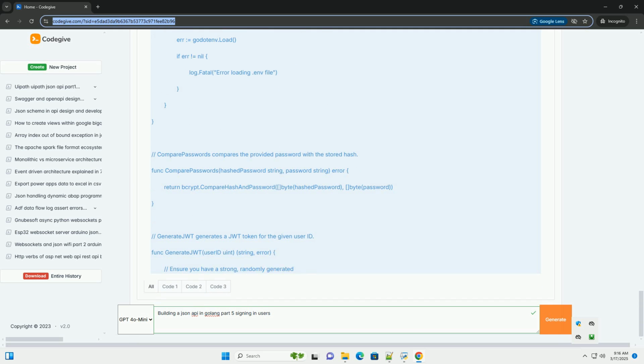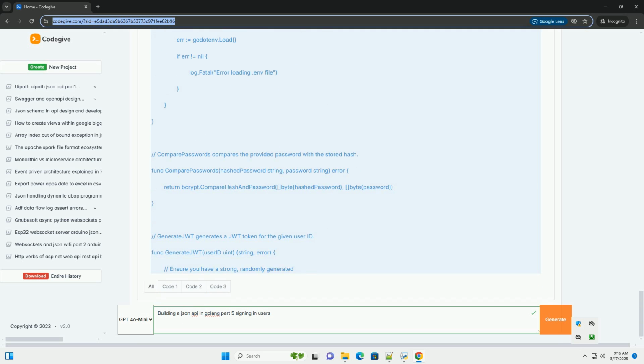Security headers: set appropriate security headers, for example X-Content-Type-Options, X-Frame-Options, Strict-Transport-Security, to mitigate various attacks. Logging and monitoring: implement logging and monitoring to track API usage and identify potential security issues. Complete example, main.go. Remember to replace your-project with your actual project import path and set the DATABASE_URL and JWT secret environment variables.